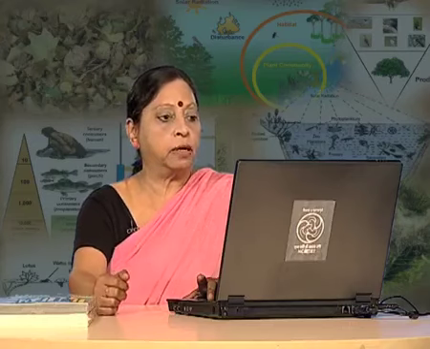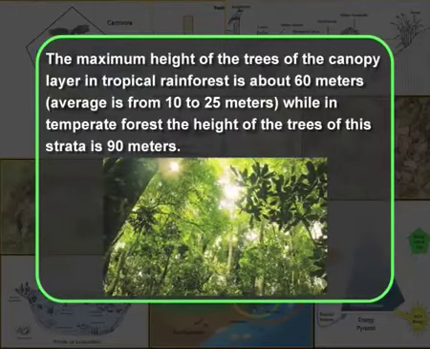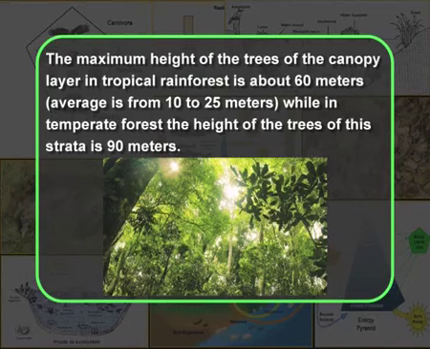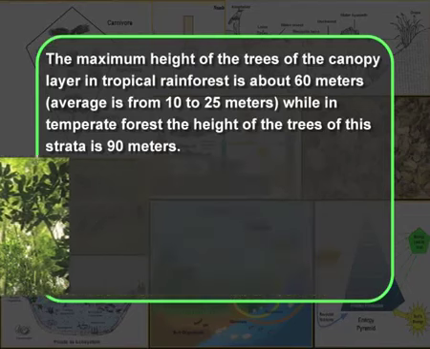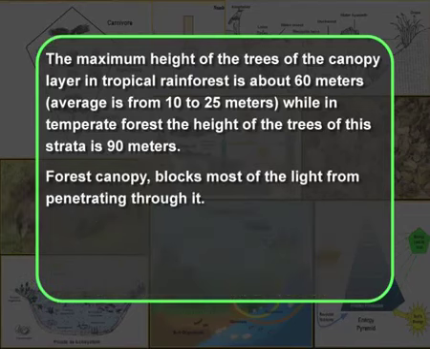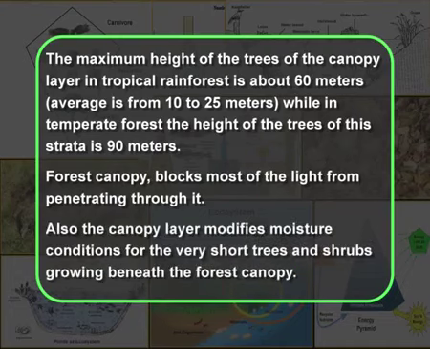As you can see in the figure, the maximum height of the trees of the canopy layer in tropical rainforest is about 60 meters. Average is roughly from 10 to 25 meters, while in temperate forests, the height of the trees of this strata is 90 meters. Forest canopy blocks most of the light from penetrating through it. Also, the canopy layer modifies moisture conditions for the very short trees and shrubs growing beneath the forest canopy.